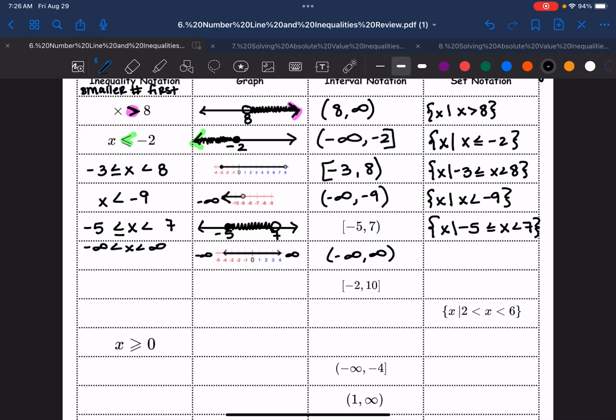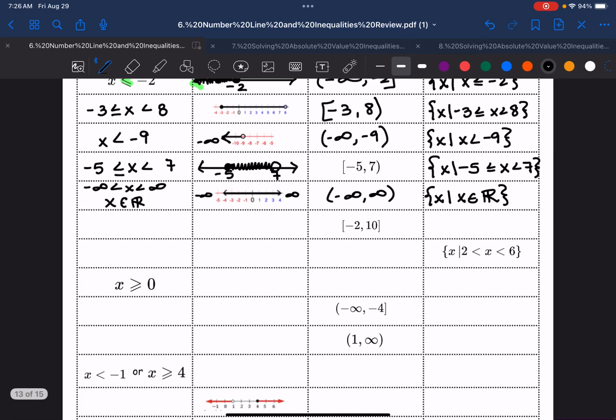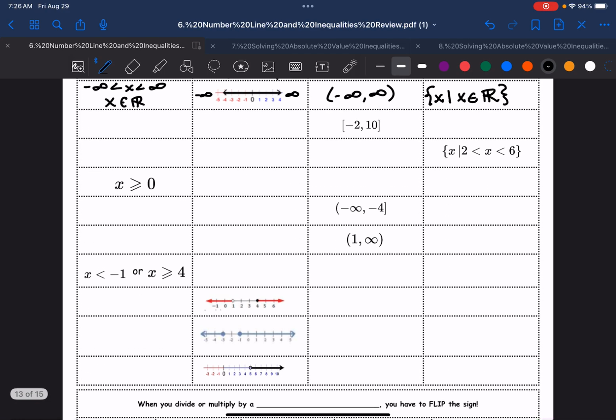So how would we write it in inequality notation? We would say X is an element, it's like a little mini squiggle E, and then of the real numbers. Let me redo that so you can clearly see what I'm doing. X is an element of all the real numbers. And then for the set notation, it would look exactly the same. X is an element of all the real numbers. Or you can write all the real numbers. That's the tricky one on this page. Okay, let's keep moving so we can get done.